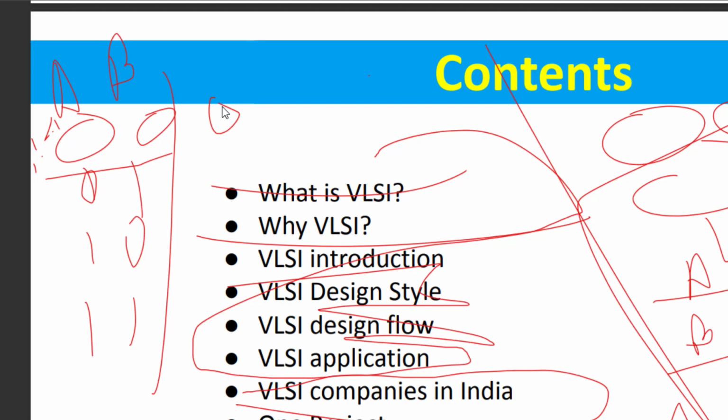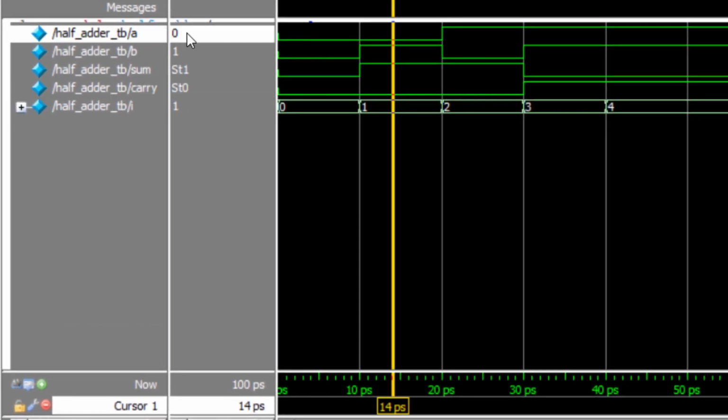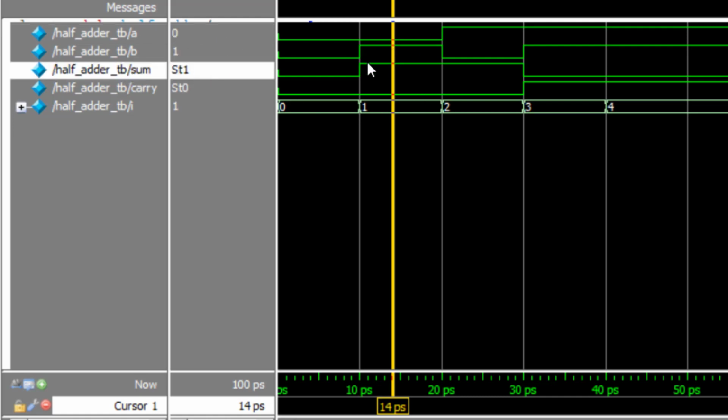Now we will verify 0 and 1. For 0 and 1, sum should be 1 and carry should be 0. Now we will verify whether it is correct or not. If you go to A equals 0, B equals 1, we are getting sum equal to 1. You can see sum is equal to 1 and carry is equal to 0.